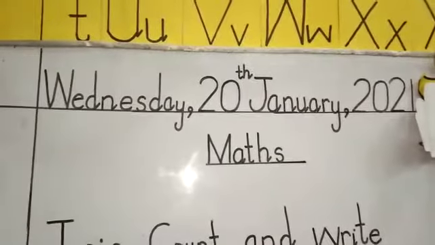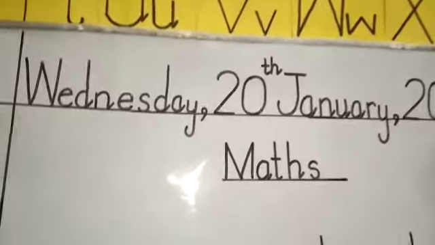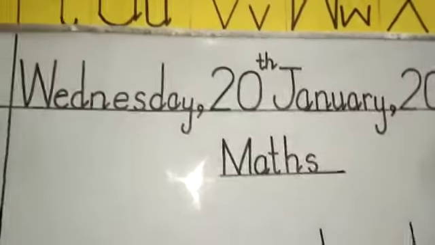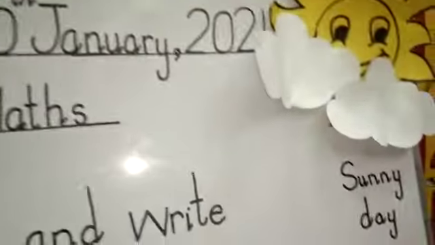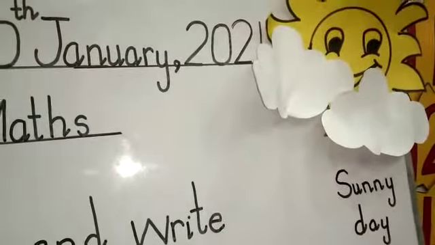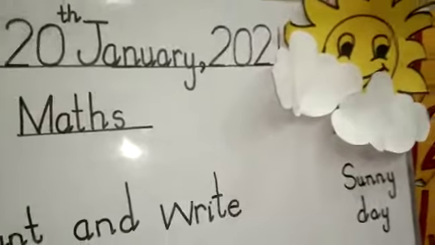Okay, class, tell me what is the day today? Today is Wednesday. And which date today? 20th of January 2021. What is the weather like today? Sunny day. Today is sunny day. Okay, let's start our day with numbers.